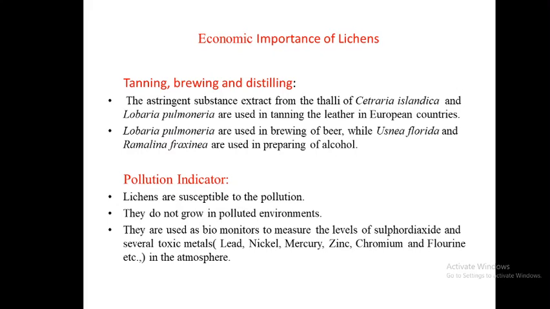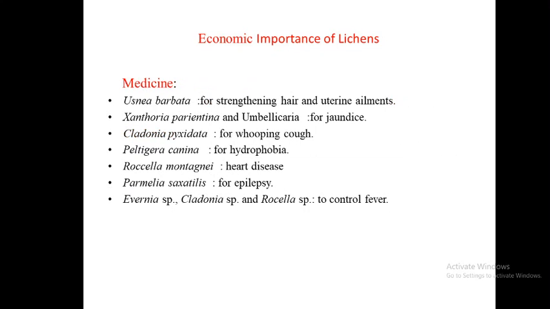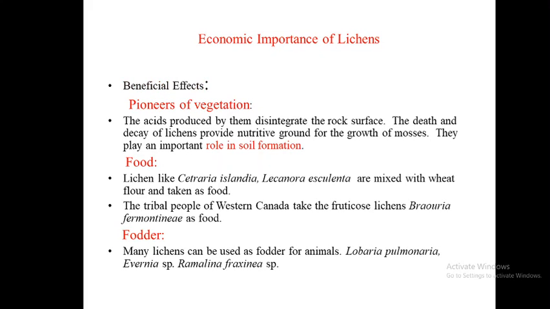There are also a few examples of lichens used in brewing beer and preparing alcohol. So here these are a few examples of the economic importance of lichens.